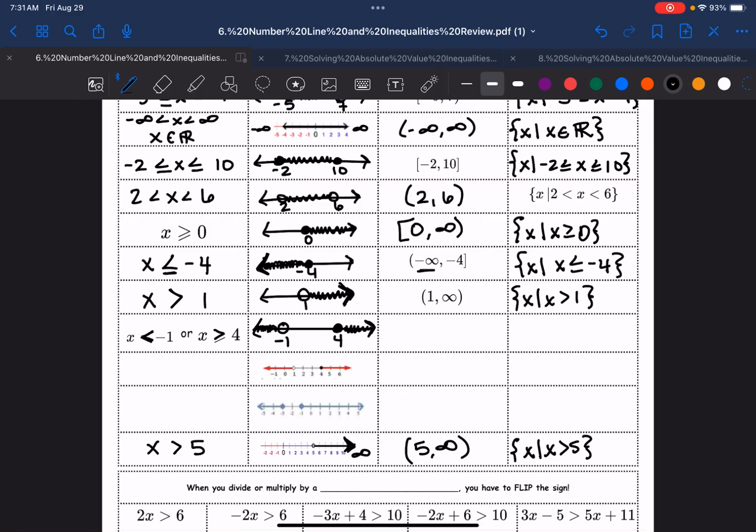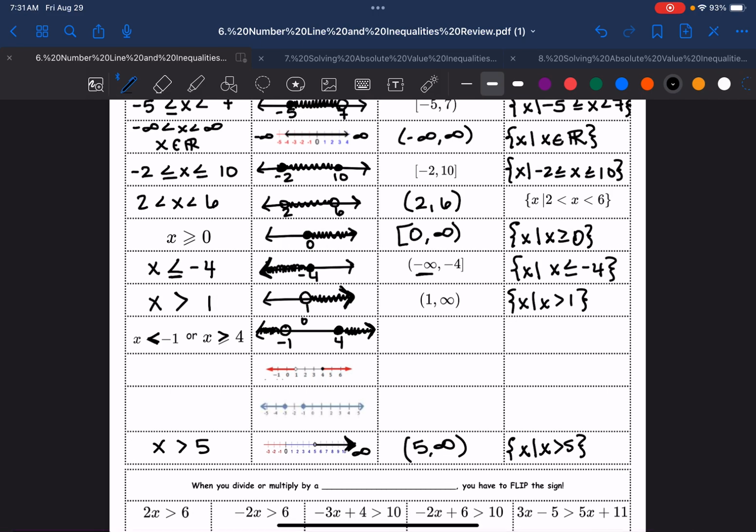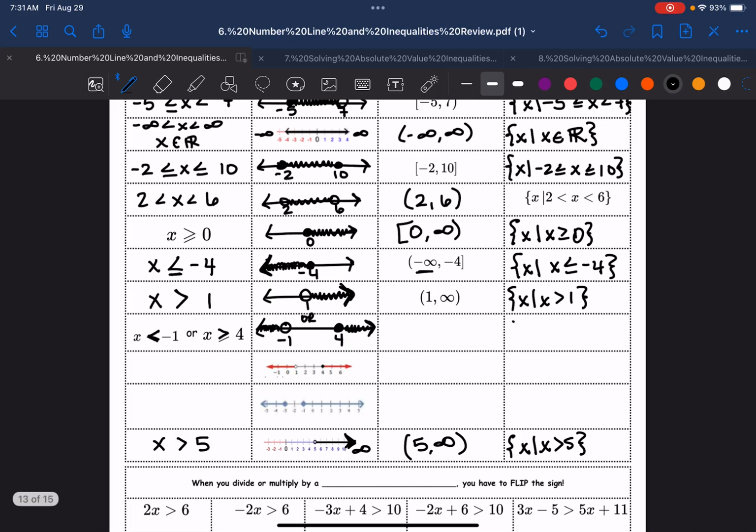Do you see that now it's not an and statement? It's not the numbers in between -1 and 4. It's the numbers on the opposite sides of them. This is called an or statement. This piece is a solution or this other side is a solution, but there's a gap. So for set notation, we're going to copy what's given to us in the inequality.